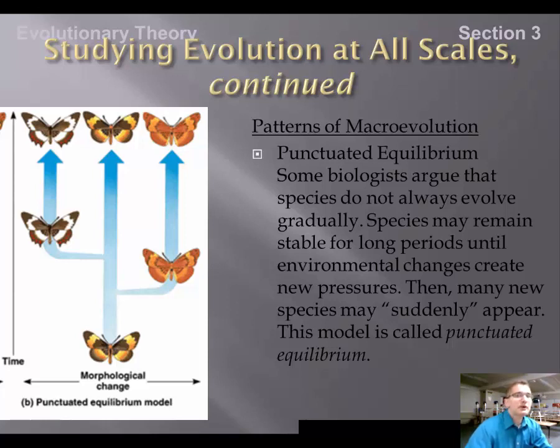So we end up with many new species that suddenly appear. So instead of a gradual change over time, punctuated equilibrium states that very quick changes would occur within a population, causing new species to arrive.